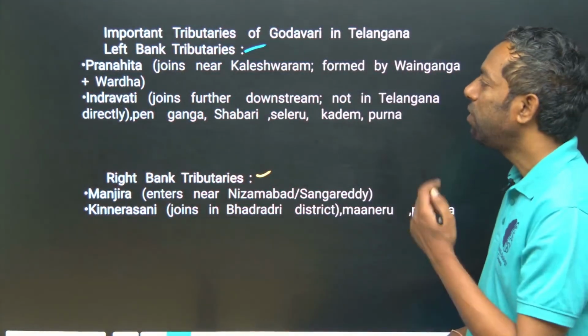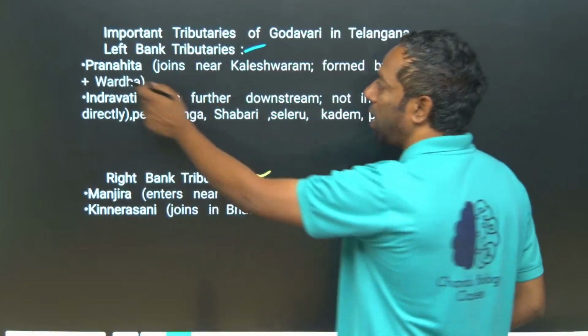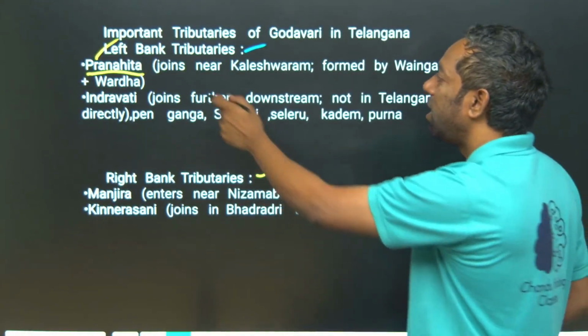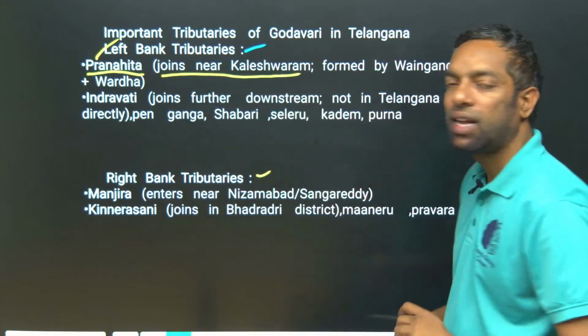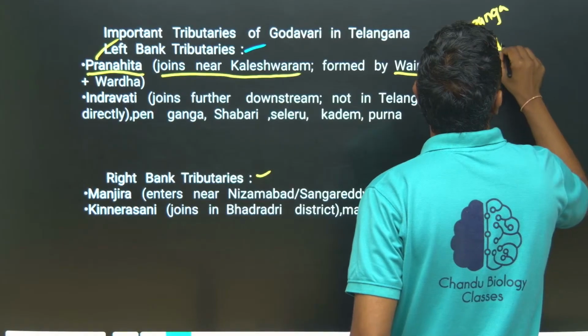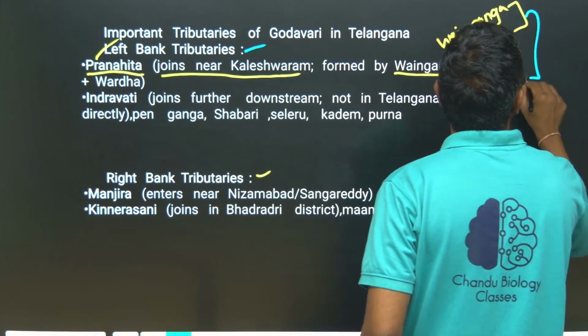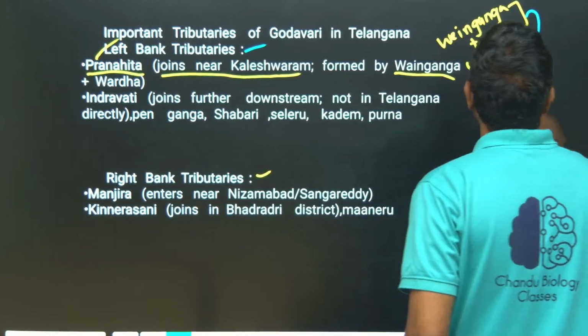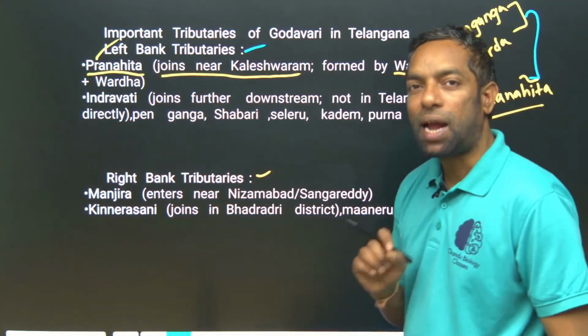Left bank tributaries, first Pranahita. Most important, guys. Pranahita joins near Kaleshwaram. It is formed by Wainganga and Wardha. Wainganga plus Wardha together we can call Pranahita.